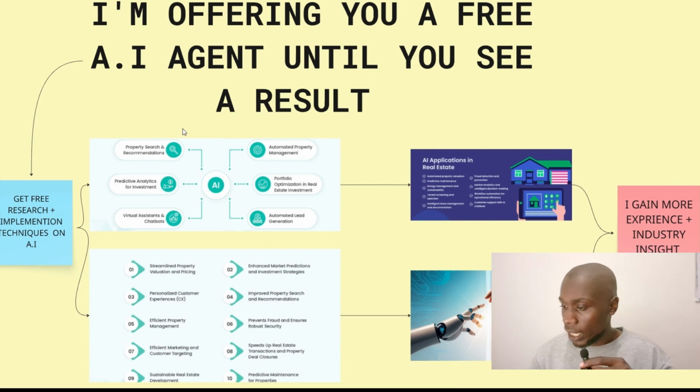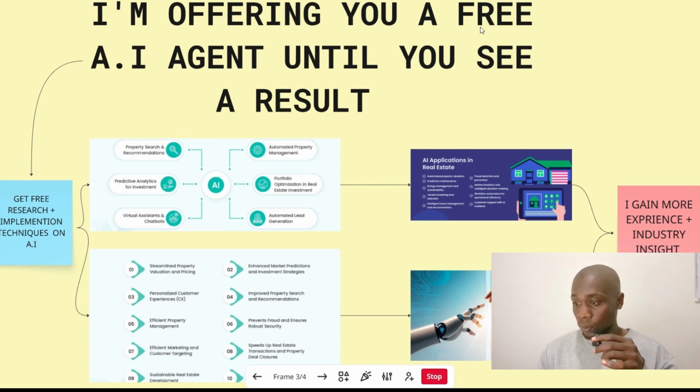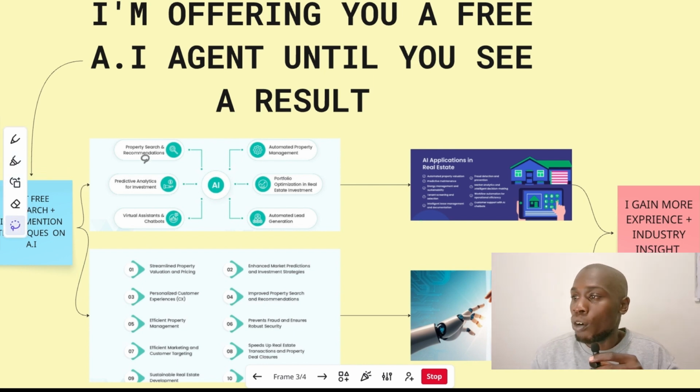So what is actually happening here is that I am offering my services. I want to work with Rawson Properties and Microsoft to experiment on these AI agents. So I'm offering this AI agent for free until you guys see a result. So what do you actually get out of this? You get free research and implementation techniques on the latest AI